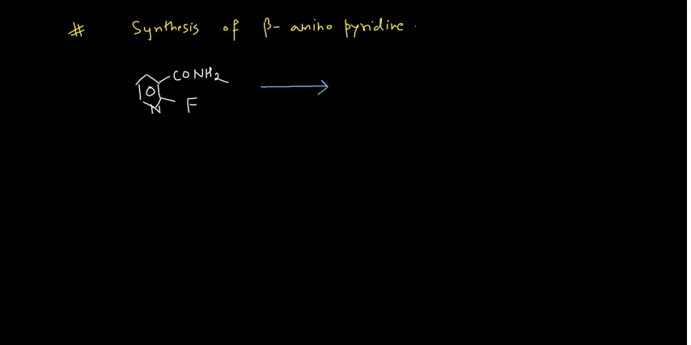If you do the Hofmann bromamide reaction for this one, so I am writing HBr, Hofmann bromamide reaction, that will give you this species, the amine. It will simply give you the amine, NH2 and F over there, and of course the nitrogen is here. It is beta aminopyridine. This compound you may synthesize.